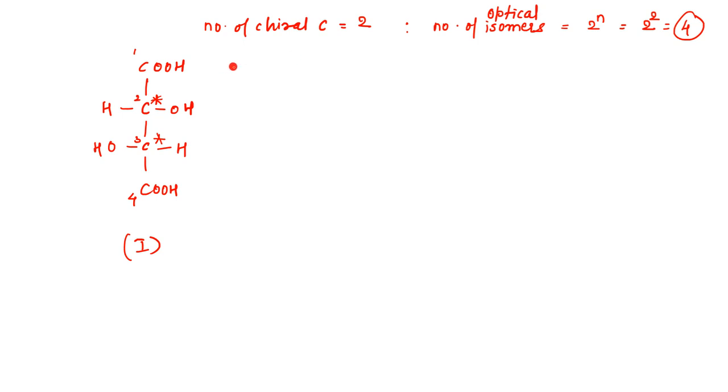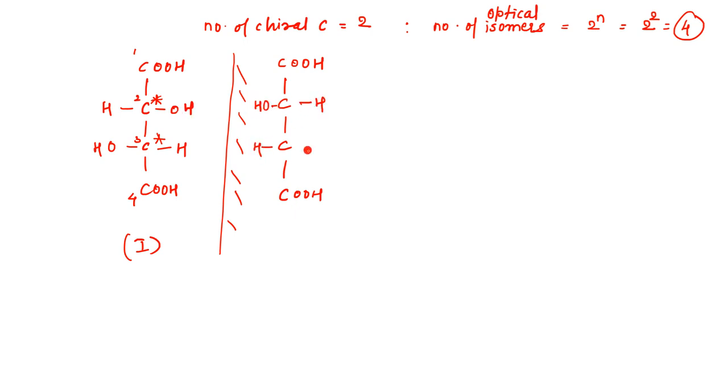Can anyone tell me what would be the other optical isomer? So let's write it. Now imagine you have placed a mirror. So what will be the structure like? OH here, right? H, yeah, that's right. Okay. So this is my second structure. Two more to go, right?